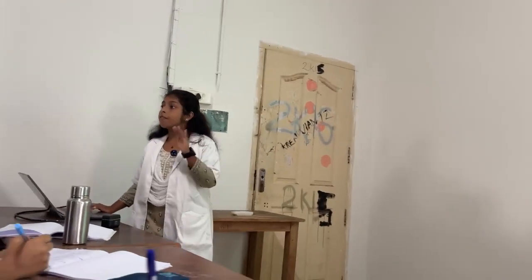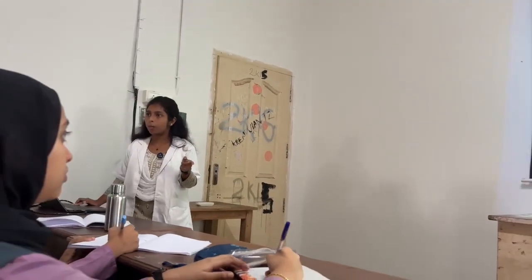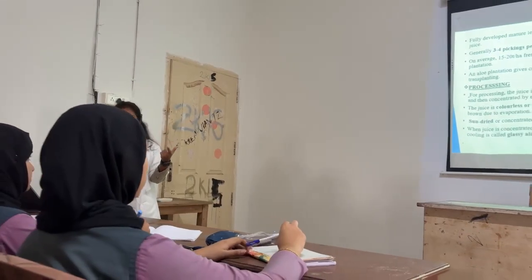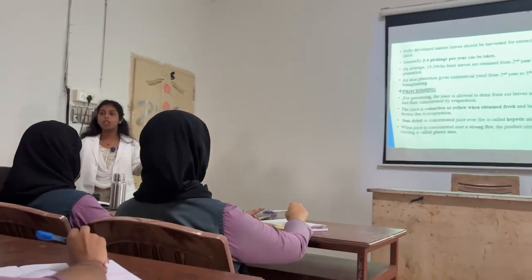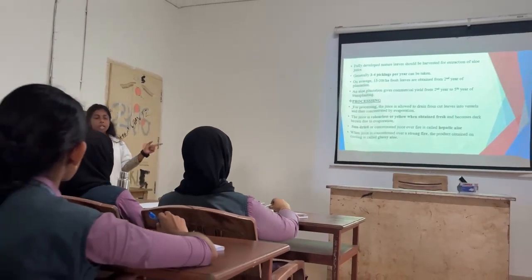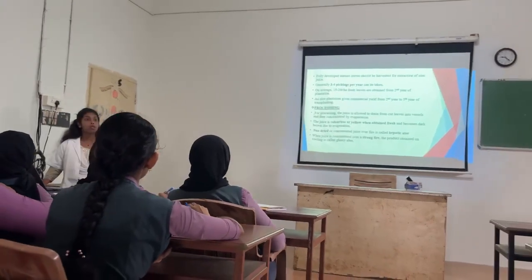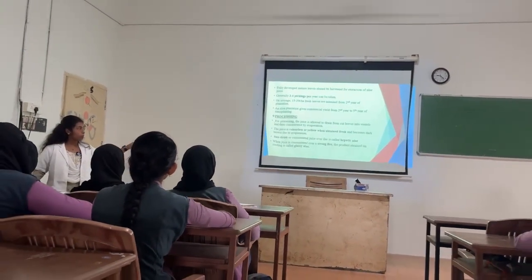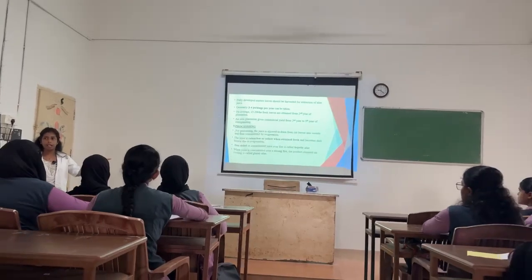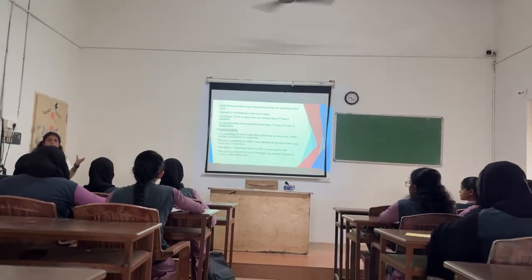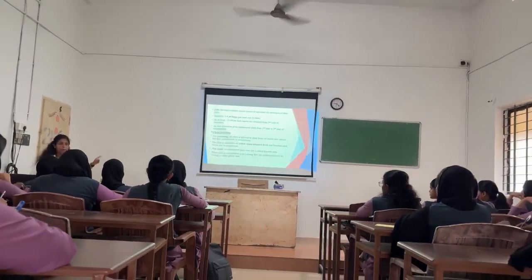Okay, so when we collect the leaf, we can see initially the color of the juice will be colorless or yellow. When the juice comes in contact with the environment, the color changes to brown. Okay, so after collection of the juice, it should be dried. So there are two names you can see: hepatic aloe and glassy aloe. If the juice is dried under the sun, it is known as hepatic aloe.